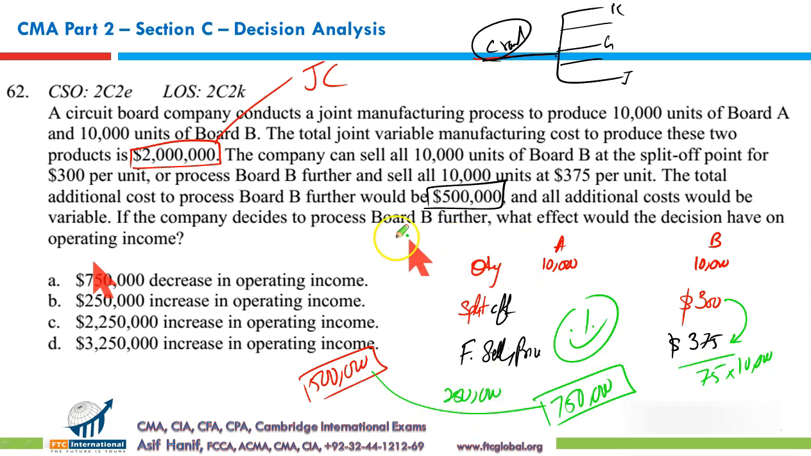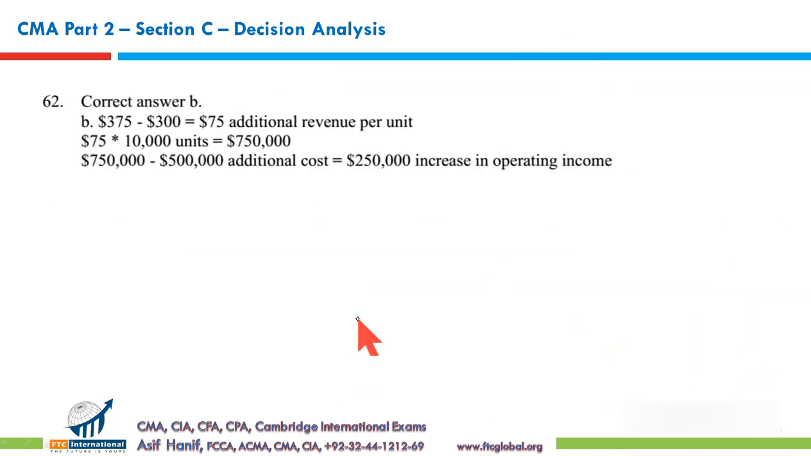So what should we do if the company decides to process board B further? What effect would the decision have on operating income? It would increase by $250,000. Your profit would go up. So that makes B the correct option. B it is.